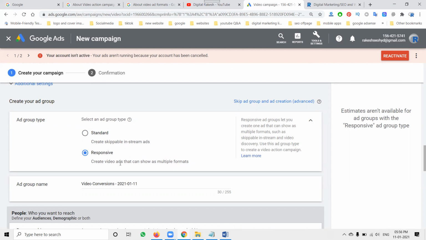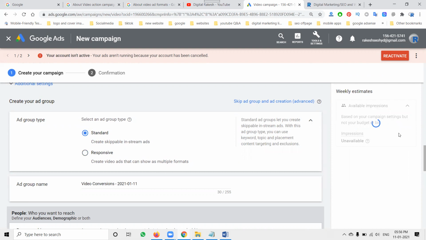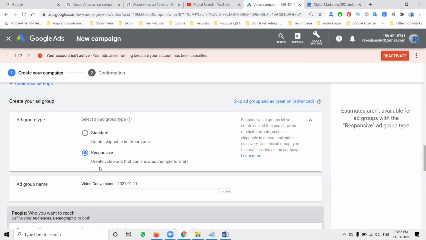Responsive creates video ads that can be shown in multiple formats. So which one should we go for? If I go for standard, it's simple, and they give impressions. But with responsive, you create video ads that can be shown in multiple formats, not only skippable video. Obviously I'm selecting multiple formats, so in the ad group type I select responsive.